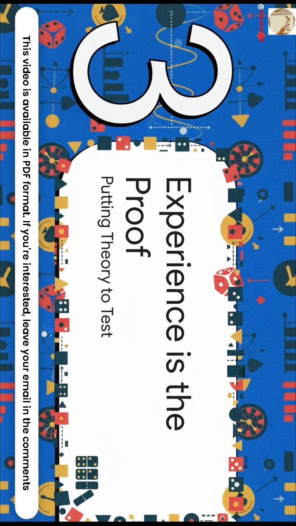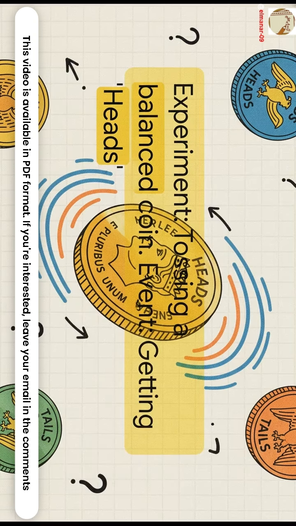All right, so that's the theory. But seeing is believing, right? Let's put this whole idea to the test and watch the magic happen with a few really clear examples. Let's kick things off with the absolute classic of all random experiments, flipping a good old balanced coin. And the event we're going to track is getting heads.